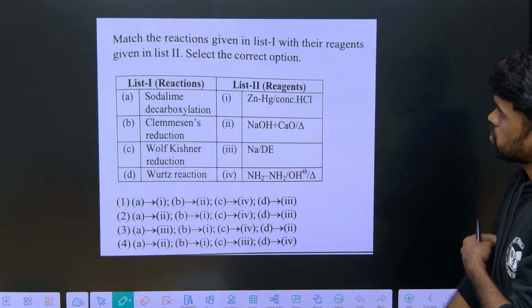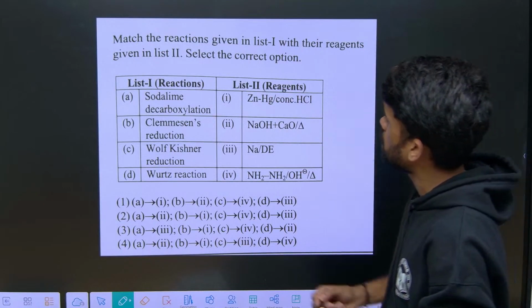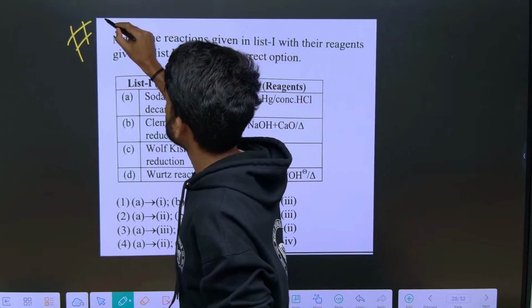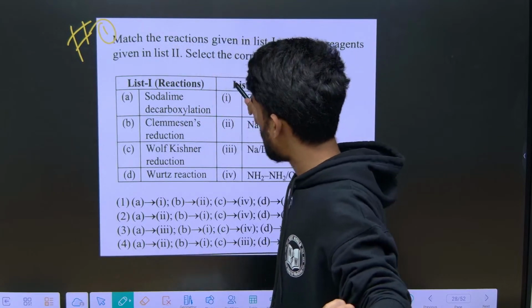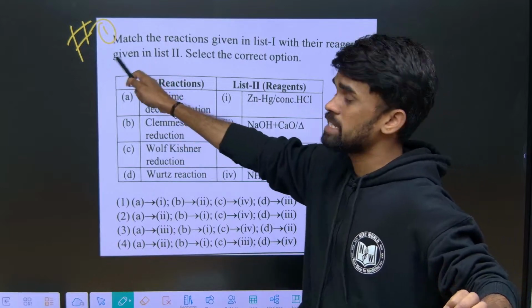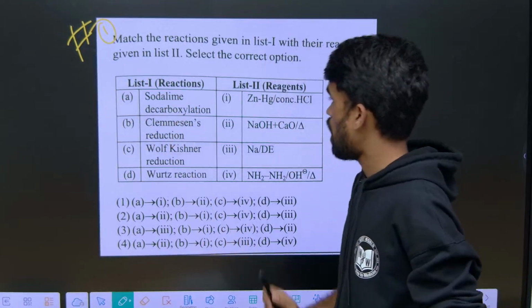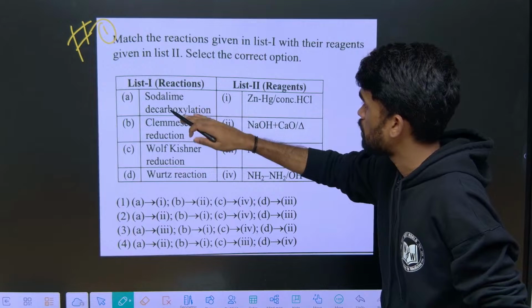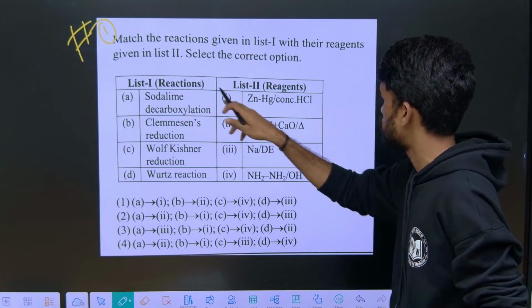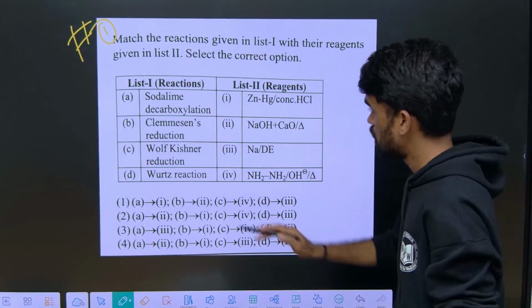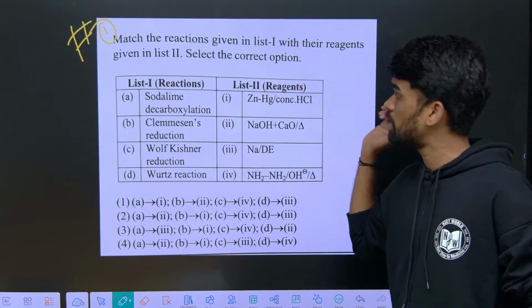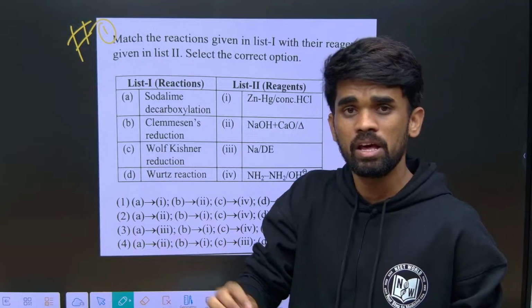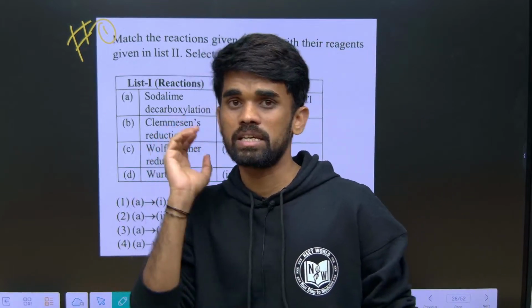Take this as homework. Hashtag question number 1. In the comment box I want the answer for this, so mention it as hashtag 1 and give the answer. Just match them: soda lime and decarboxylation, what is the reagent used. Match it and tell me in the comment box. I will be waiting for your answer. If there are any confusions or difficulties, write in the comment box and we will discuss there.